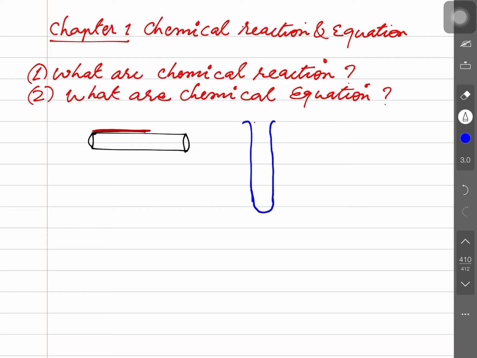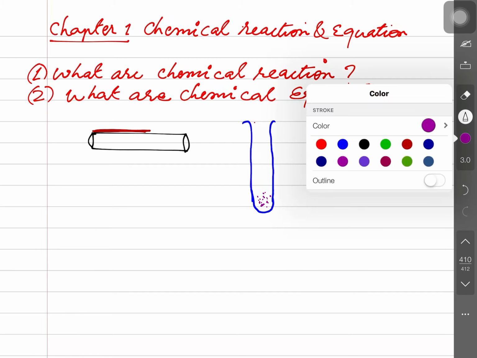These types of views get created in the mind. I have taken a test tube and put some chemical granules in it. Is that clear? And there are some other types of chemicals also.